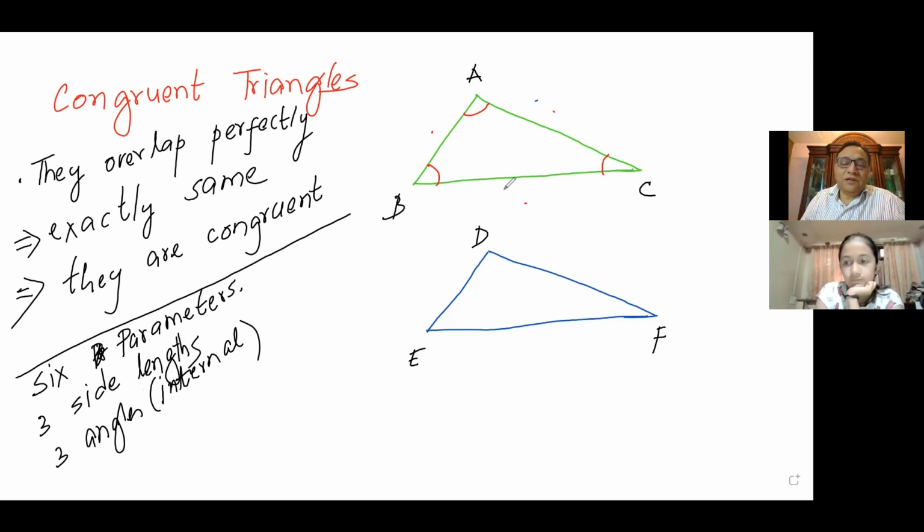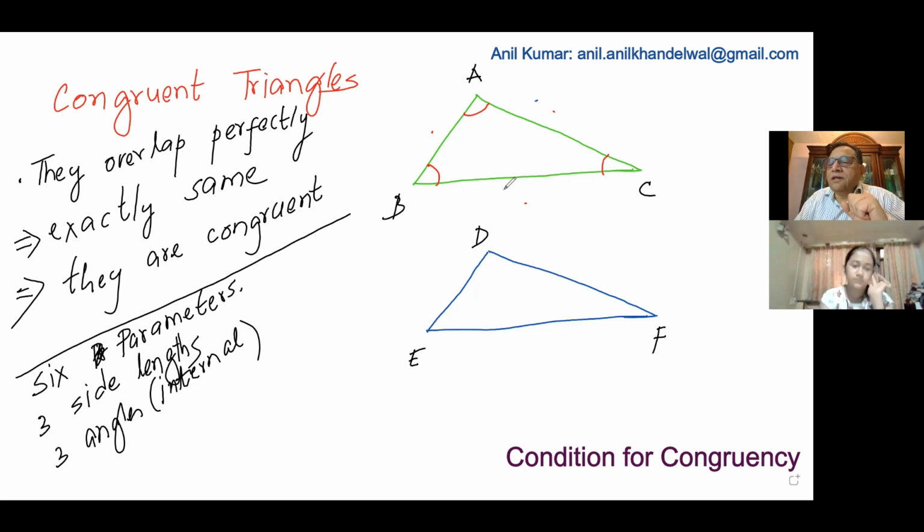That is what we are trying. But we found that even if we match just 3 of them, the triangles still match. So these are critical things to remember, which 3 make them perfectly match. One is side, side, side.